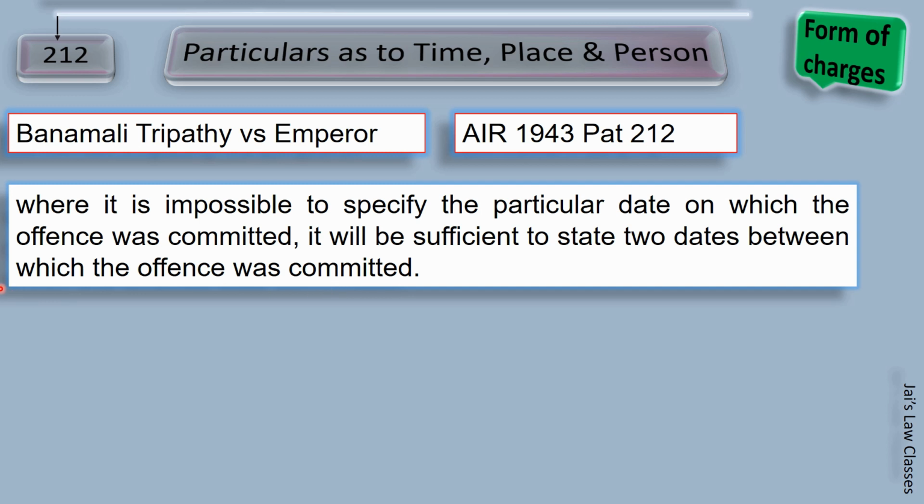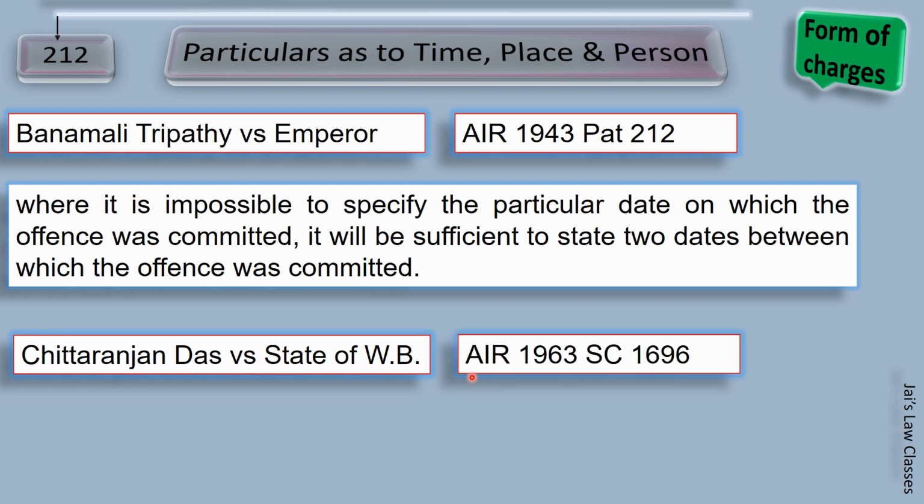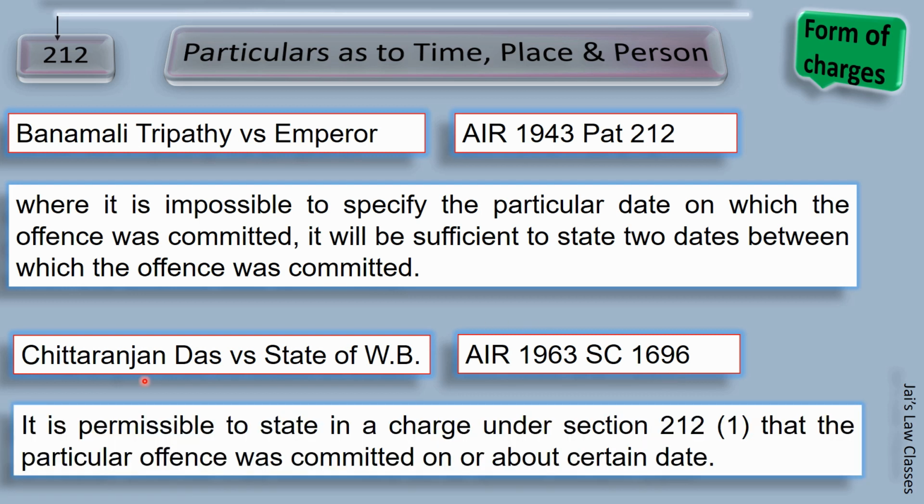We have another supportive case, Chitranjan Das versus State of West Bengal, AIR 1963 Supreme Court 1696. It was held that it is permissible to state in a charge under section 212 subsection 1 that the particular offense was committed on or about a certain date. This makes things better and clear.